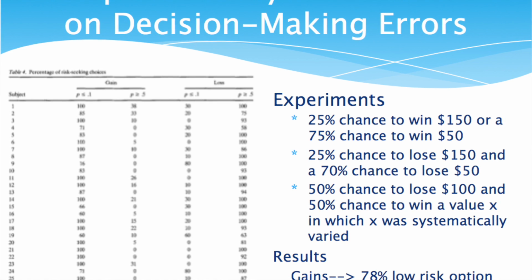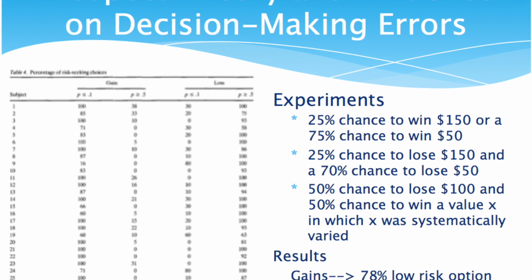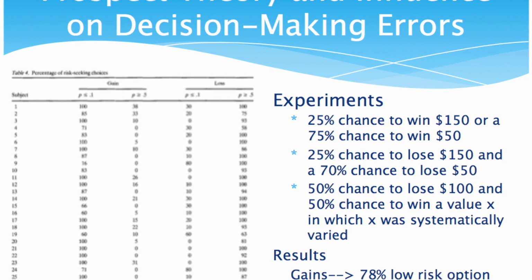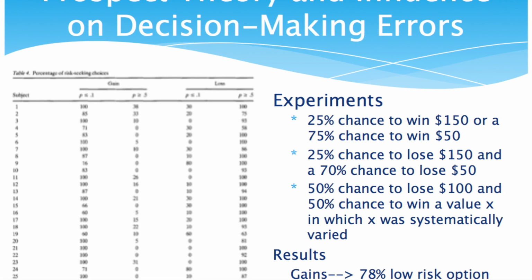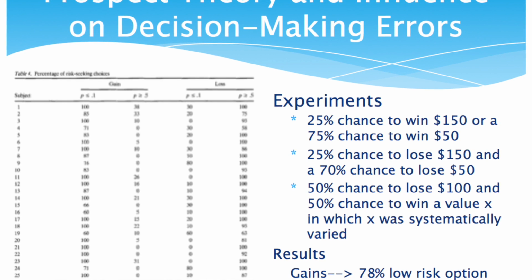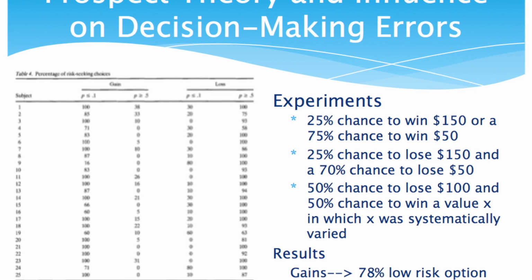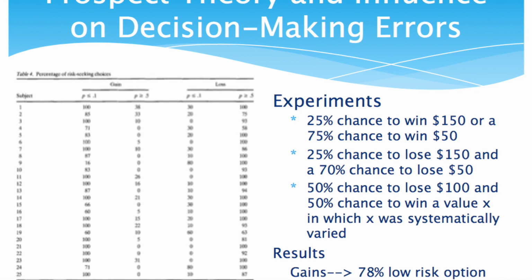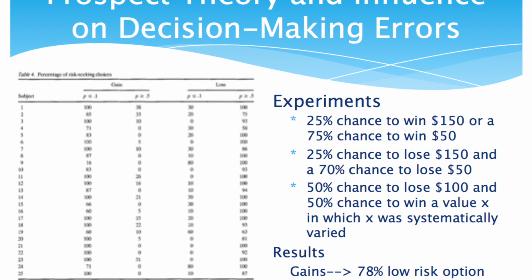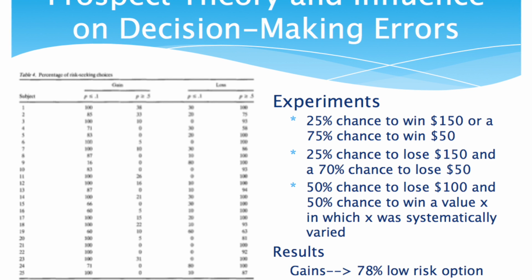All of the data is presented in the table on the slide. Table 4 shows that with a higher risk, all 25 subjects are predominantly risk-averse for positive prospects and risk-seeking for negative ones. The subjects chose the lower risk option 78% of the time when the value was correlated to gaining money, and they chose the higher risk option 87% of the time when the value was a potential loss. The results were consistent with the proposed idea of loss aversion and the increased significance placed on assured values that make up prospect theory.